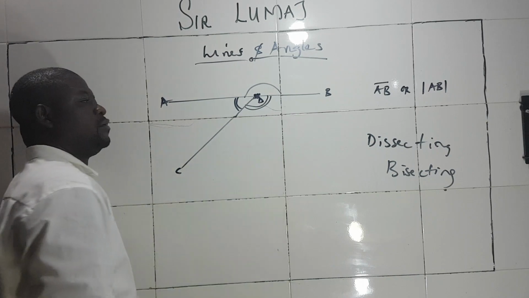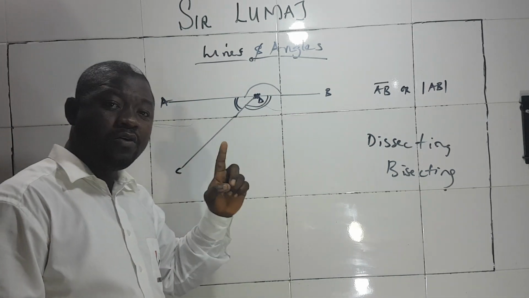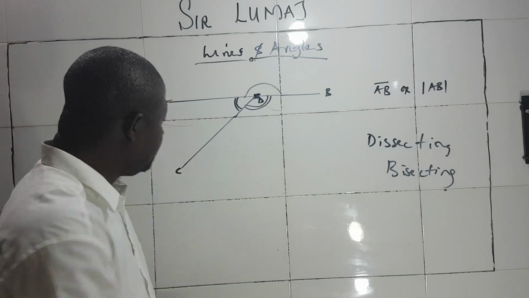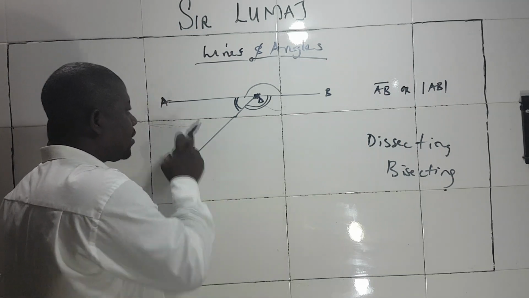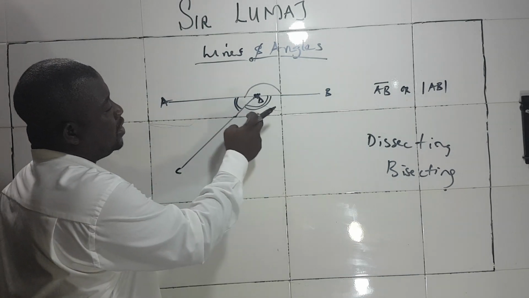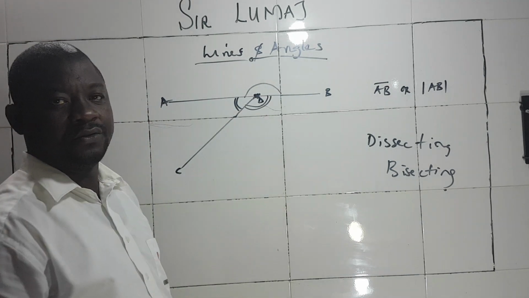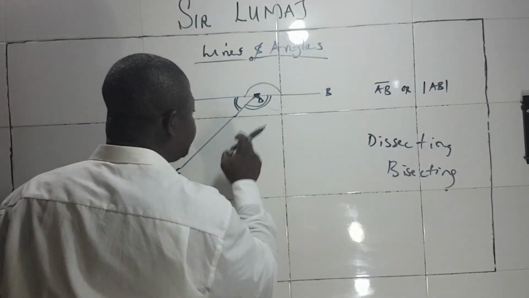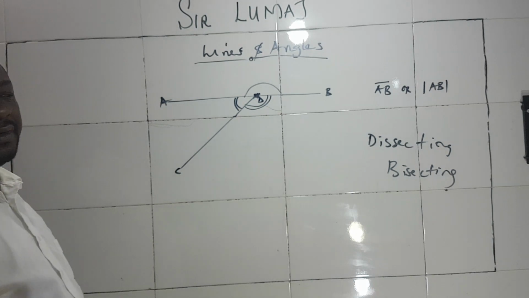So we now say that an angle is formed when two lines meet. CD is a line, AB is another line, but they have met at this point, forming different angles. An angle is formed when two lines meet. I think that is clear.